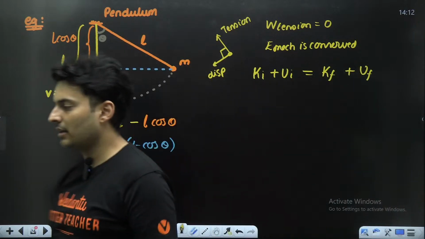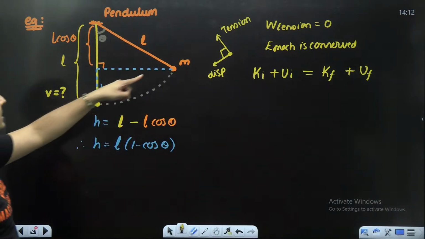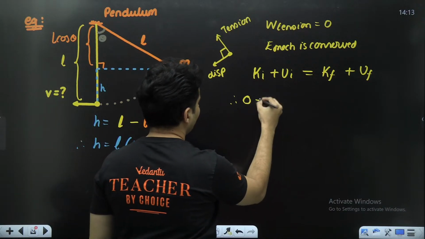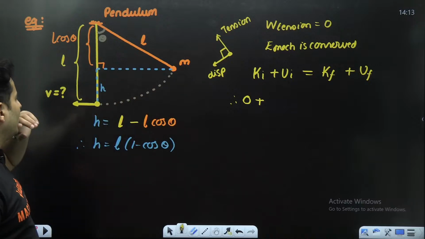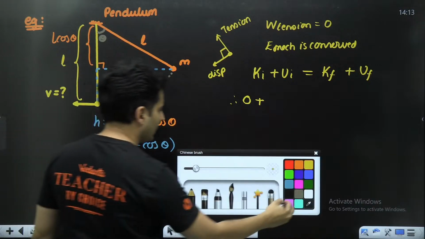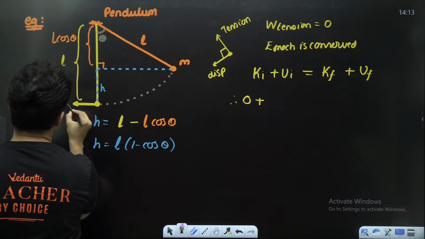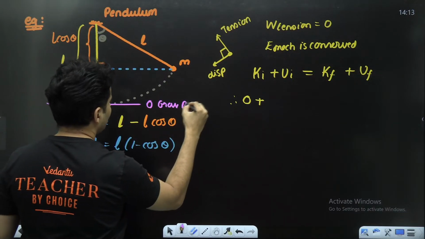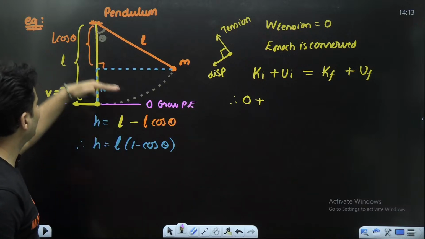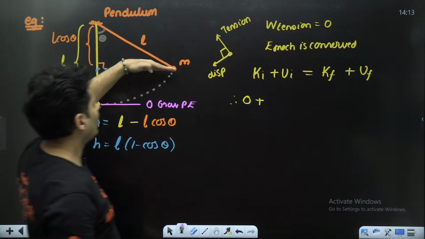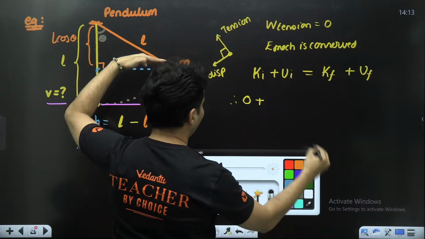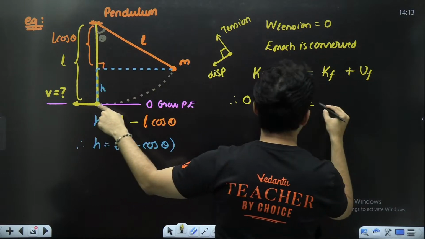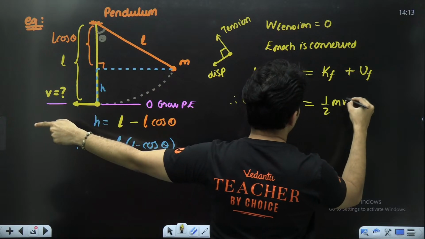As simple as that. So what is the original kinetic energy over here? It was released, so definitely it is zero. What was the gravity potential energy? Again, I will take this line as my zero gravitational potential energy line. With respect to that, this position has a potential energy of mgh. Finally, it has some speed, so kinetic energy is there.